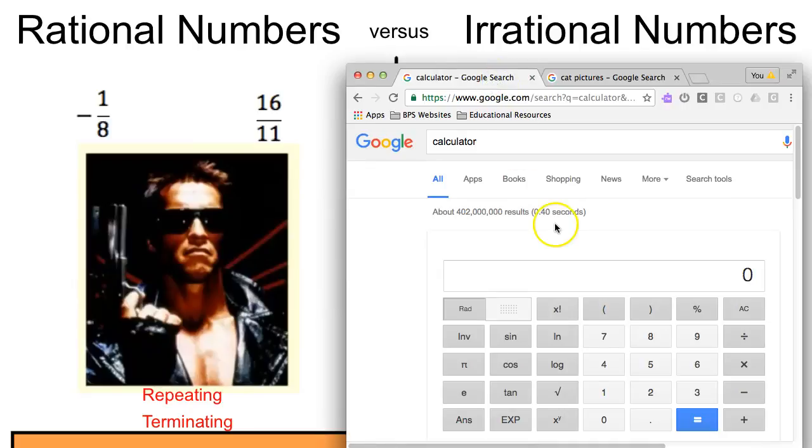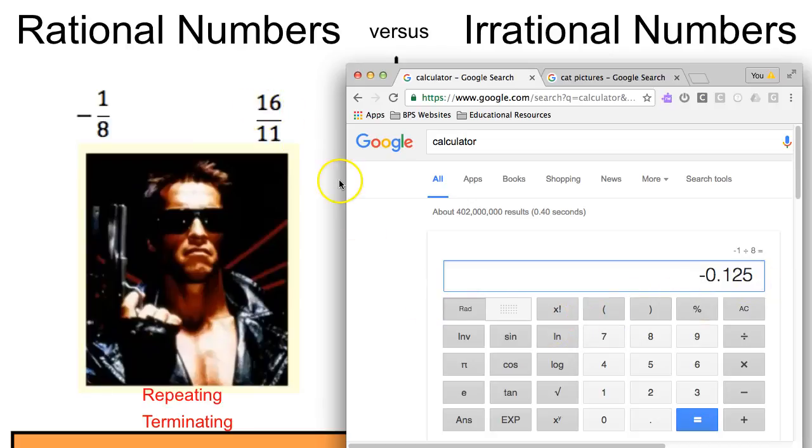So my calculator, -1/8. If I type that in, -1, when it's a fraction, that just means divided. -1 divided by 8, -0.125. This ends, it just stops right there. So that is a terminating fraction.